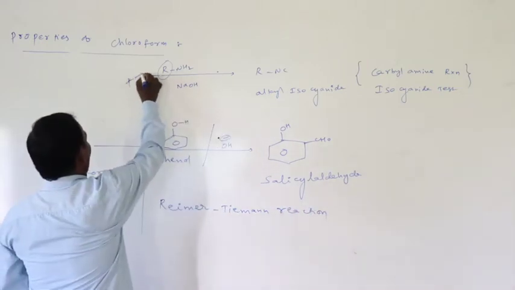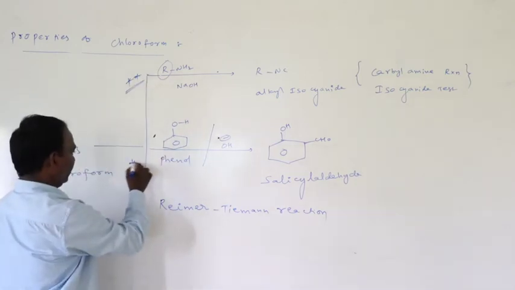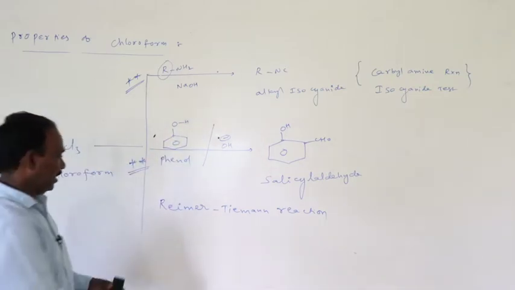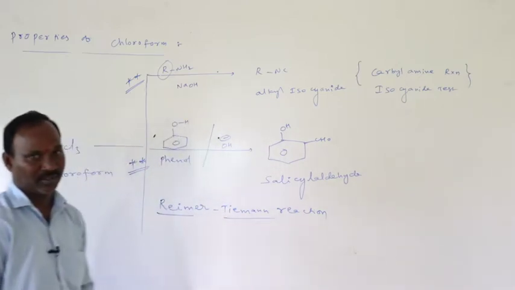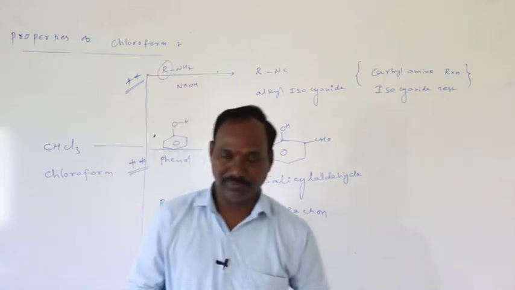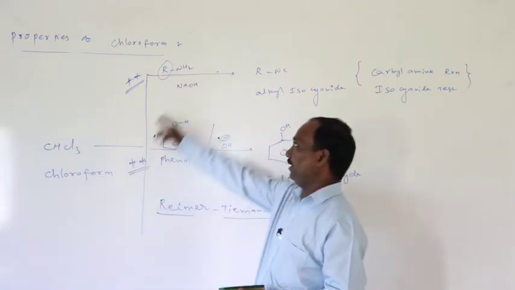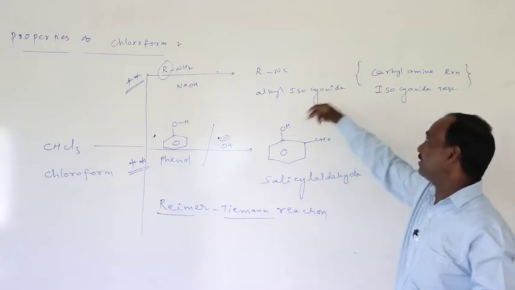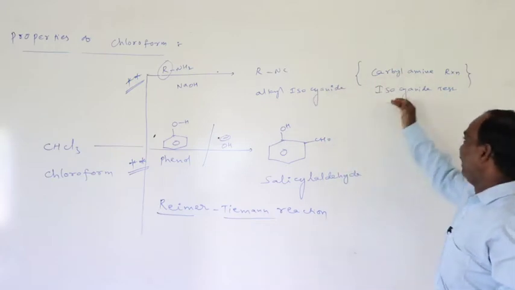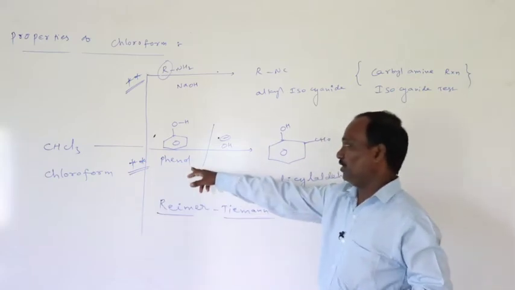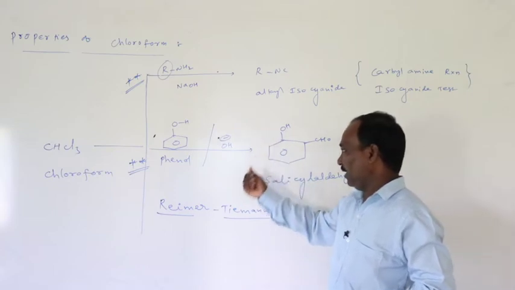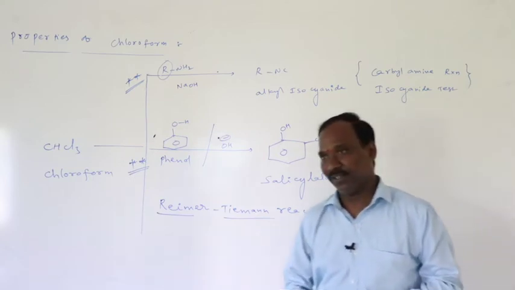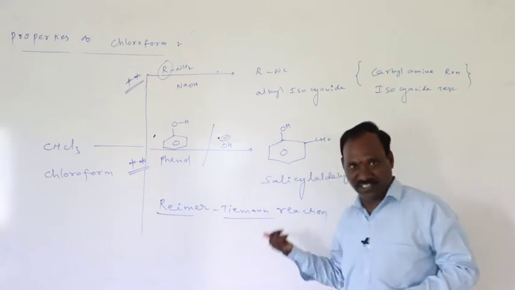These two are most important for your examinations: the carbylamine reaction or isocyanide test, and the Reimer-Tiemann reaction. Chloroform treated with primary amines in the presence of alkali produces alkyl isocyanides. Chloroform treated with phenol in the presence of alkali gives salicylaldehyde. In the phenol chapter we discussed the Reimer-Tiemann reaction and its mechanism.